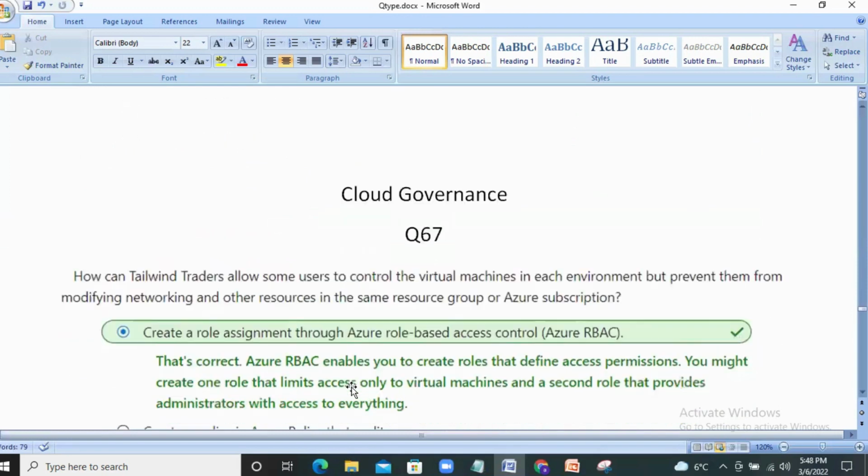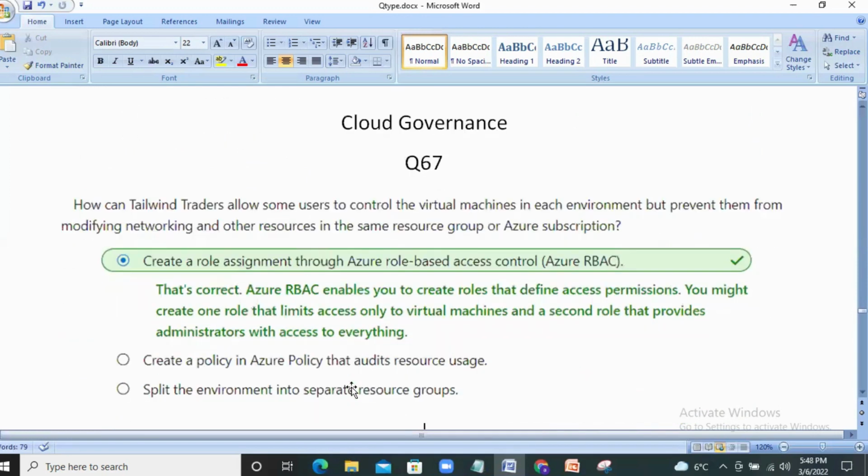Next question. Next set of questions from the cloud governance topic. How can Tailwind Traders allow some users to control the virtual machines in each environment, but prevent them from modifying networking and other resources in the same resource group or Azure subscription? In this case, we need to use Azure role-based access control.